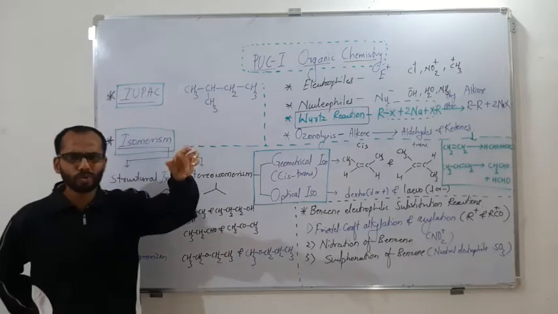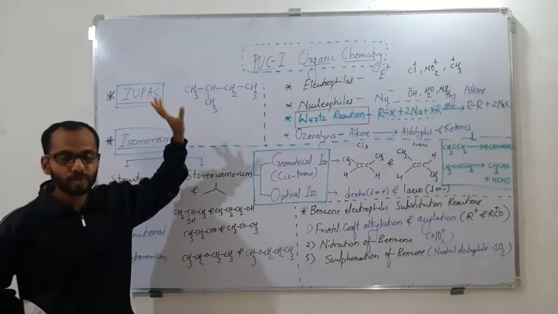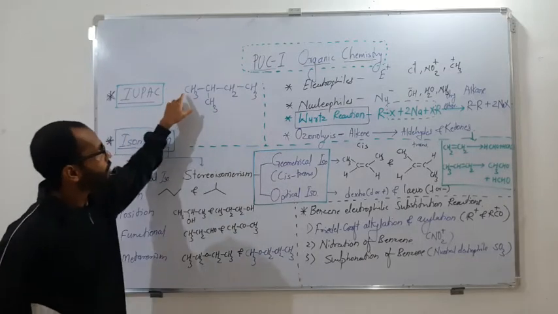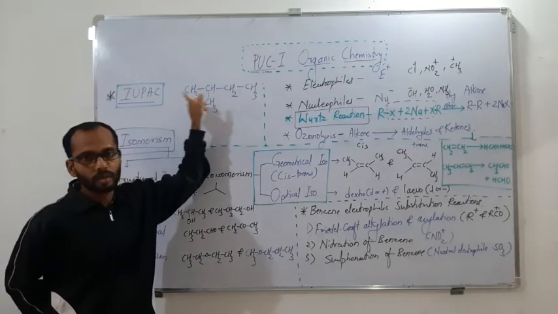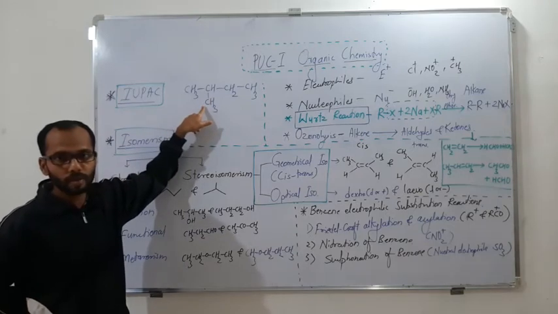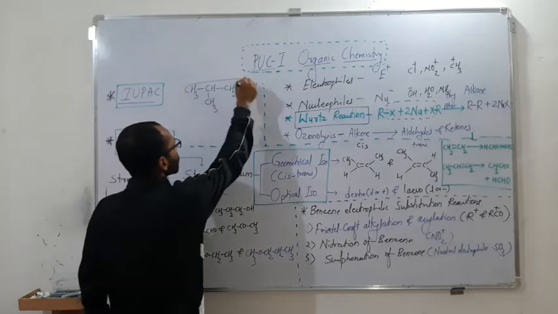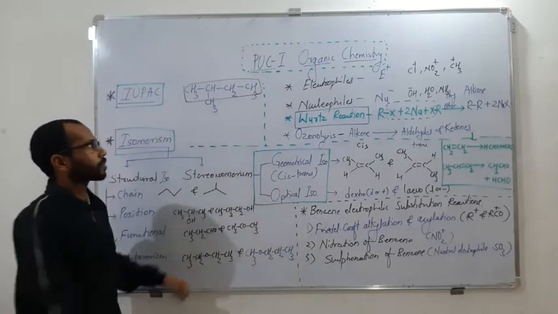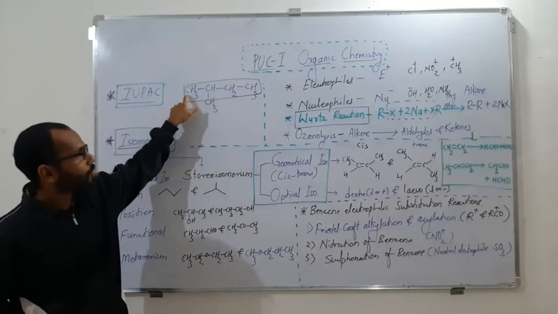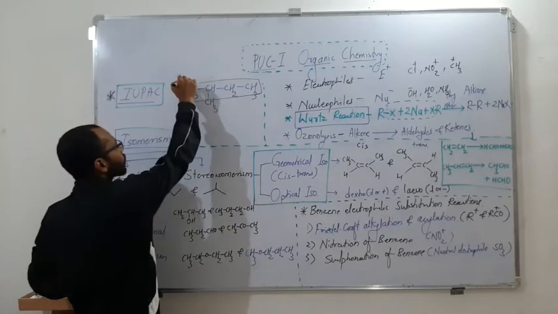I will take a few rules because it is a basic part. Whenever you have any organic compound, first we need to select the longest continuous carbon chain. See, if we look here, 1, 2, 3, 4, there are 4 carbon atoms in this part, whereas 1, 2, 3 are there in this other part, so 3 carbon atoms. This is going to be the longest one because it contains 4 carbon atoms. So what will be the first rule? Selection of the longest continuous carbon chain, which will be called the parent chain.